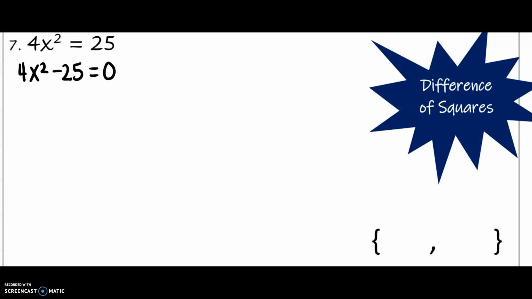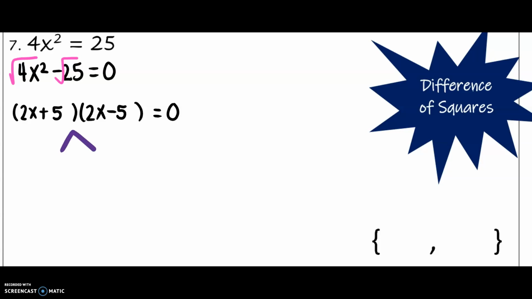Obviously, there needs to be a subtraction sign in between the two terms here, which we have, and we need to make sure that all of our variables have a positive exponent. So now we are going to essentially take the square root of each term separately, and we'll find that we have 2x plus some number, 2x minus some number equals 0. When we take the square root of 25, that second number in both of these terms is 5. One will be positive 5, the other one will be negative 5.